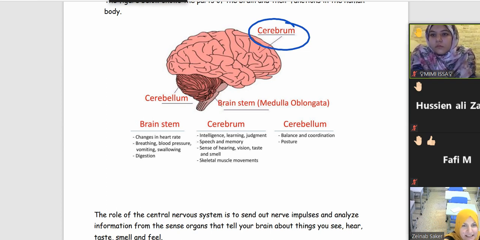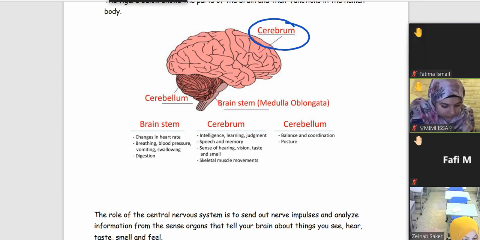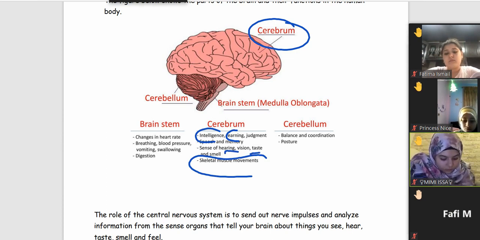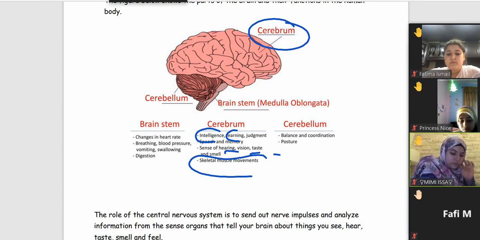It controls skeletal muscle movements, intelligence, learning, memory, and the senses of hearing, vision, and taste, all about the sensory organs or the communication with the surroundings. So the cerebrum is the biggest part.